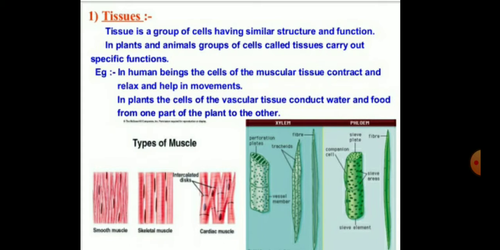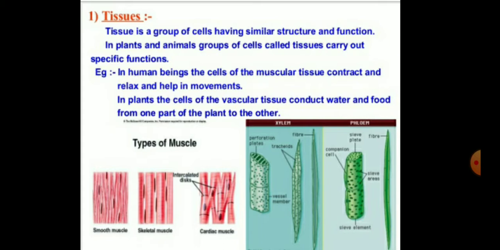We can say that in plants and animals, groups of cells called tissues carry out specific functions. We have taken the example of human muscular tissues, and in plants we have taken the example of vascular tissues.